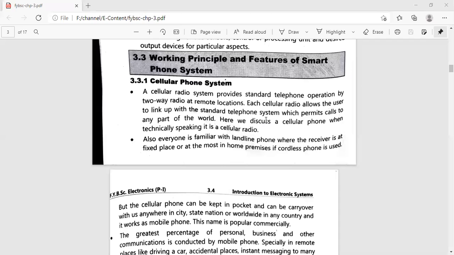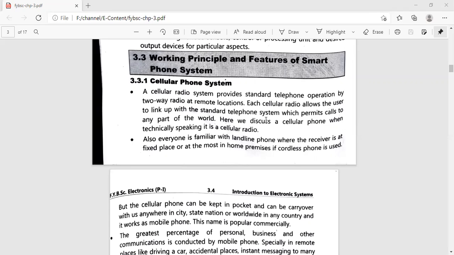So, landline is one of the telephone systems which existed in earlier days. Nowadays, it is not seen anywhere because the landline system has been replaced with the wireless system. But cellular phones can be kept in a pocket and carried with us anywhere in the city, state, nation, or worldwide in the country. And it works as a mobile phone. And this name is popular commercially.